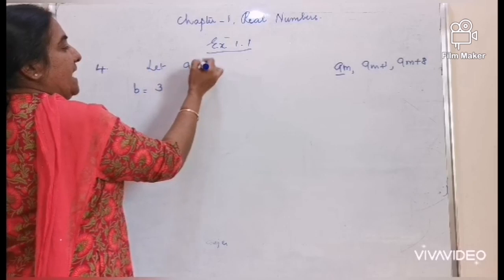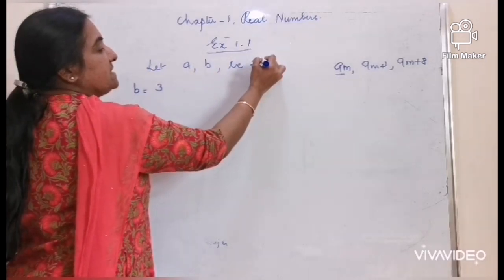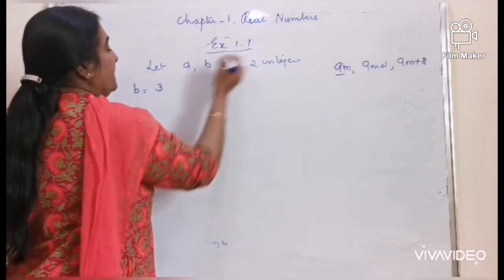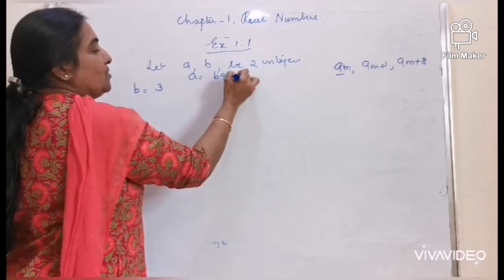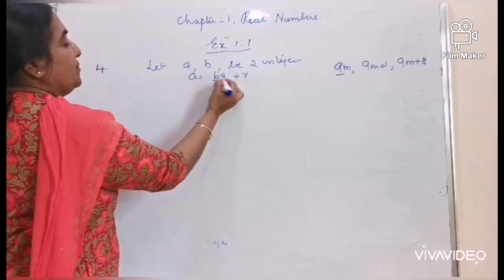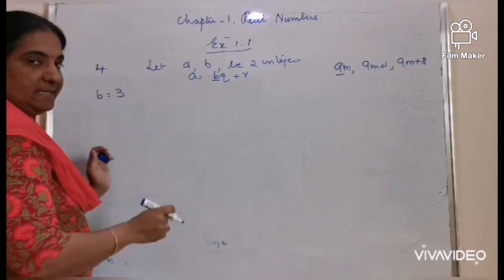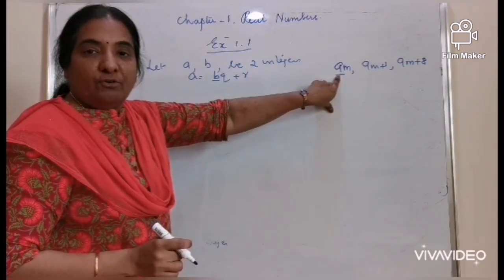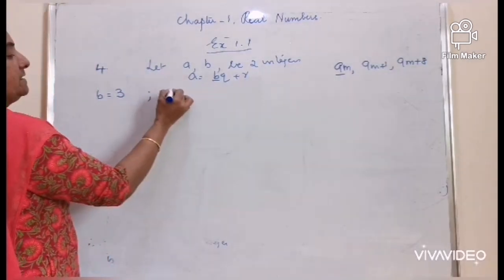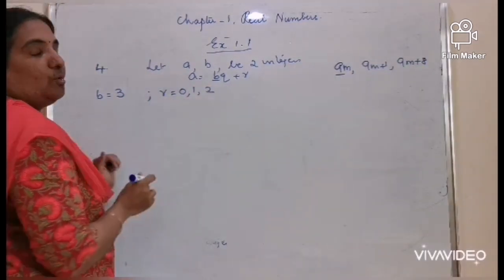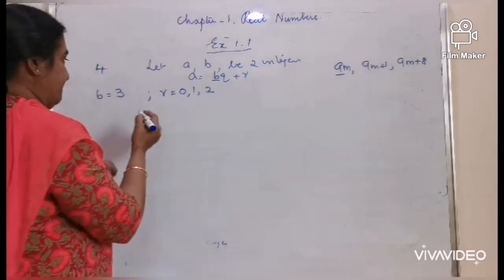Let a and b be two integers such that a is equal to bq plus r, where you are assuming the value of b as 3, that is a factor of 9, and the possible remainders are 0, 1 and 2.